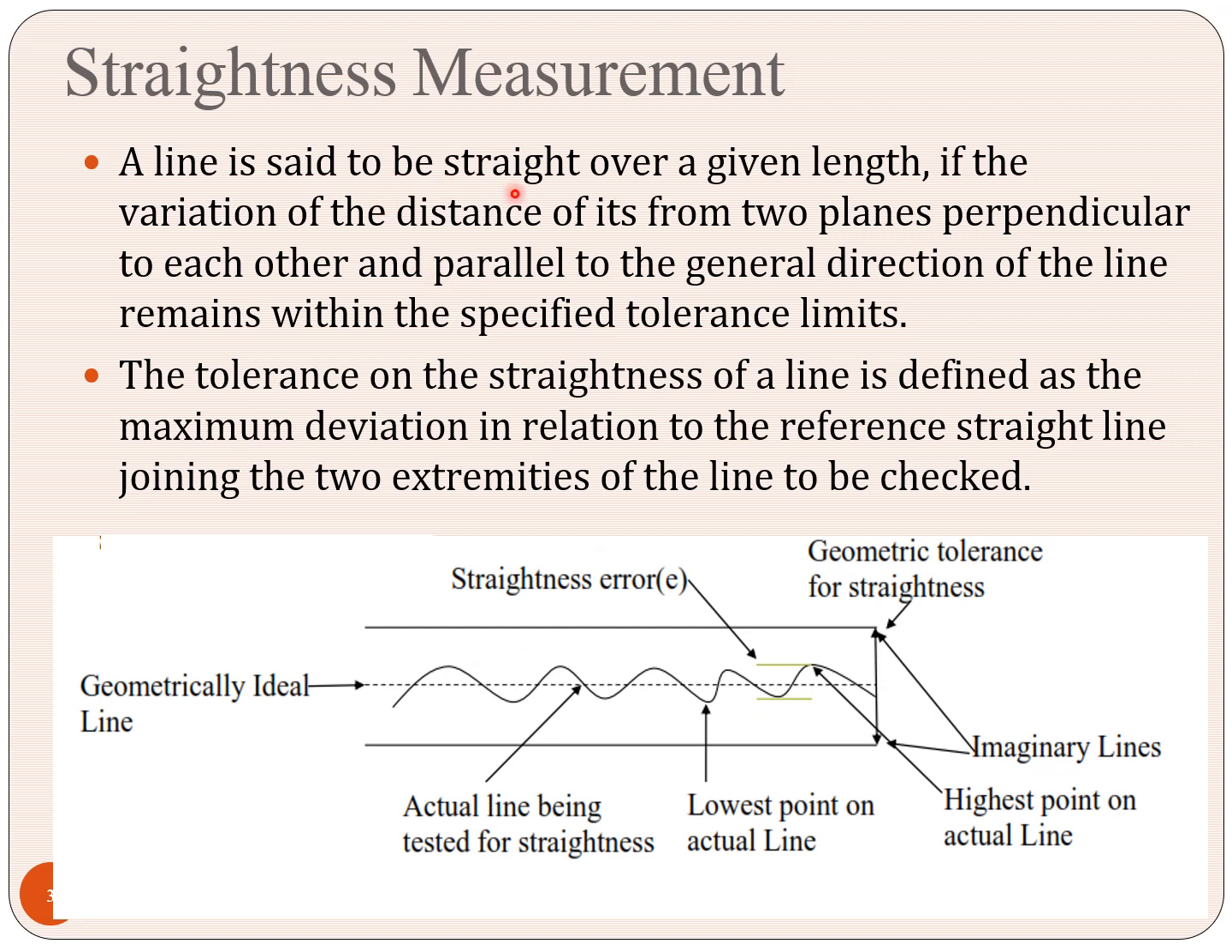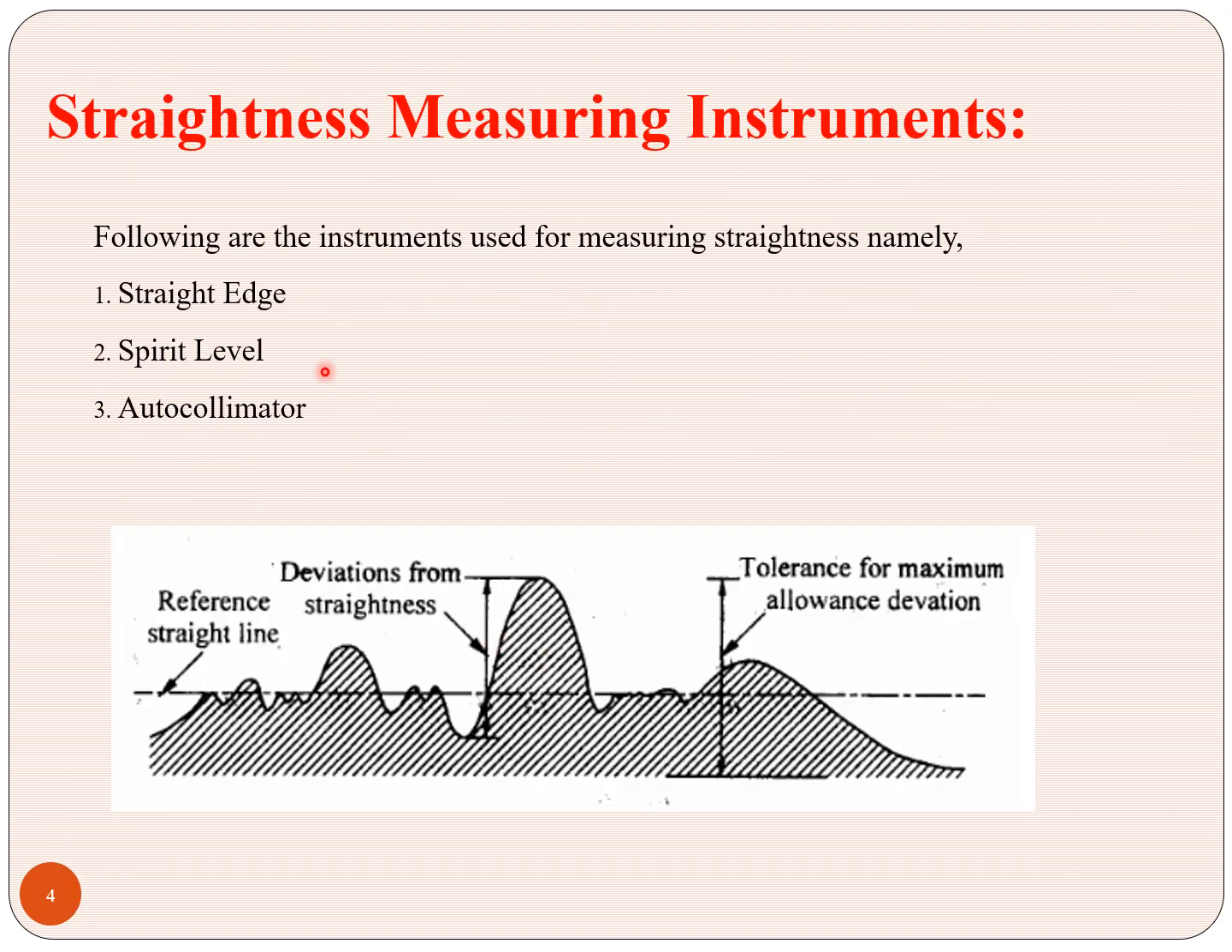A line is said to be straight over a given length if the variation of its distance from two planes, perpendicular to each other and parallel to the general direction of the line, is within the tolerance limits. Then we can call it a straight line. For straightness measurement we have the straight edge, spirit level and autocollimator.